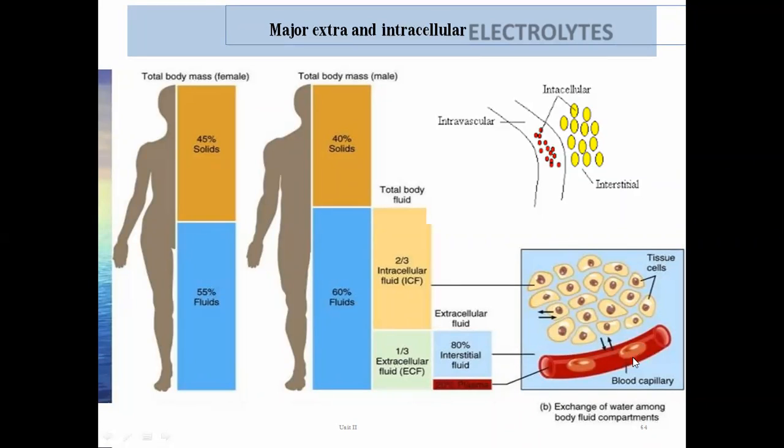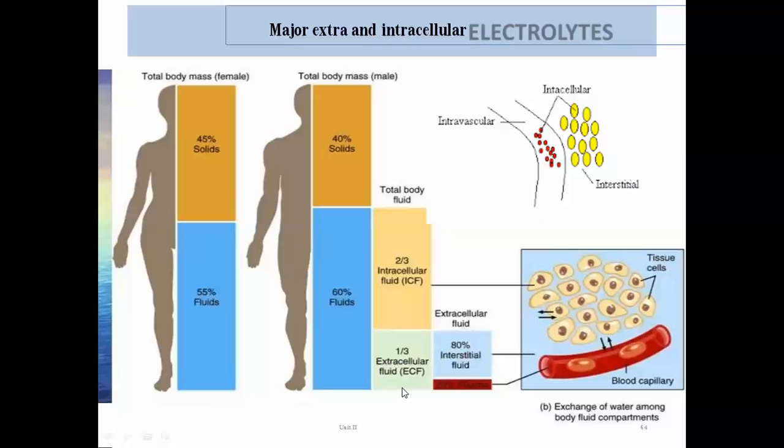म्हणजे blood मध्ये जे काही fluid mechanism आहे, that one within the blood vascular system, constitutes about 4 to 5% of the body weight, and its volume is about 3 to 5 liters. Now we know our body contains about 5 to 6 liters of blood. That means the fluid which is present in the form of plasma or vascular fluid is about 4 to 5%.